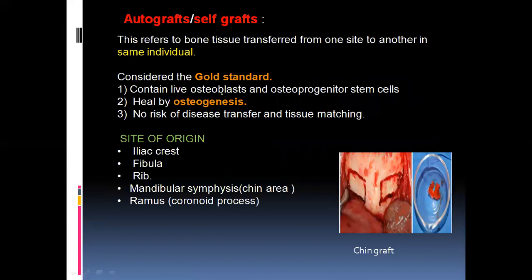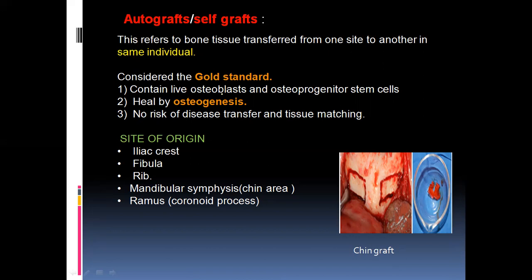Now, in brief, we'll discuss the types of bone grafts, that is autografts and allografts, as we have seen in the classification previously. So what is an autograft? An autograft is a graft where bone tissue is transferred from one site to another in the same individual.